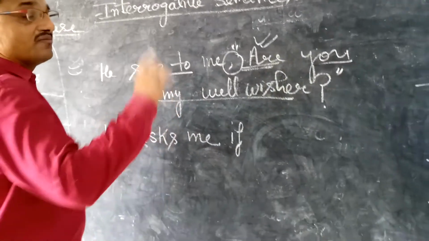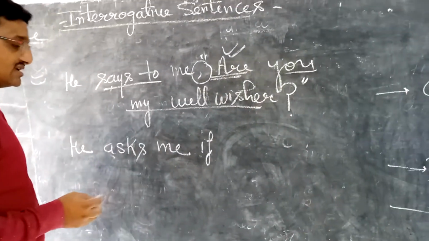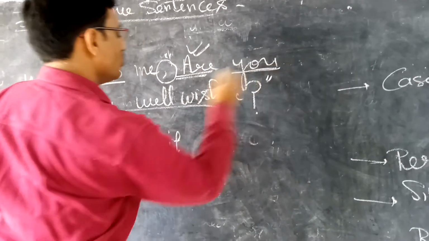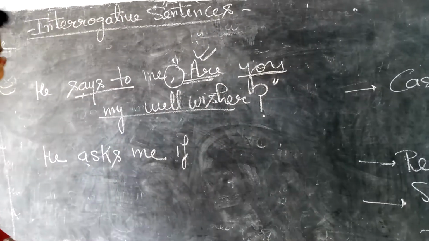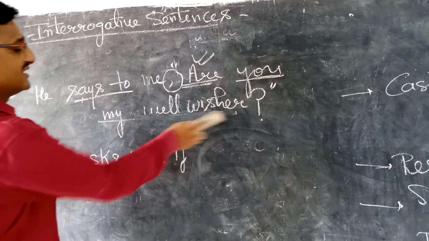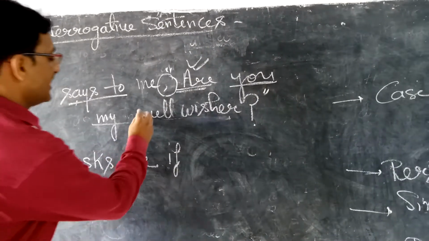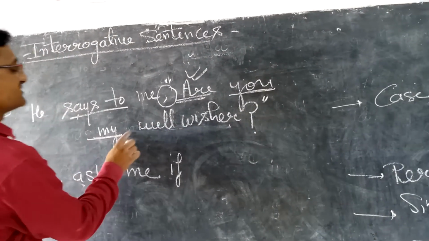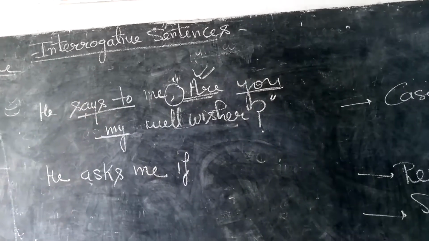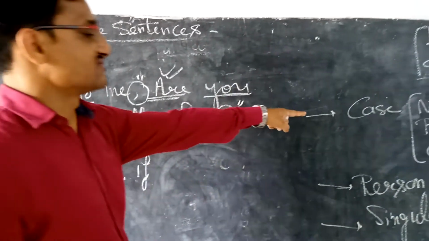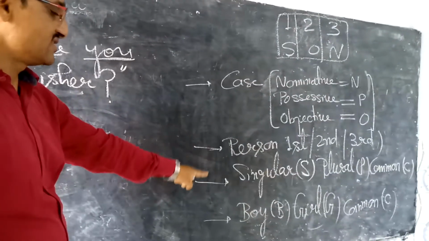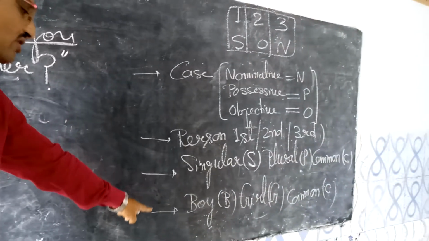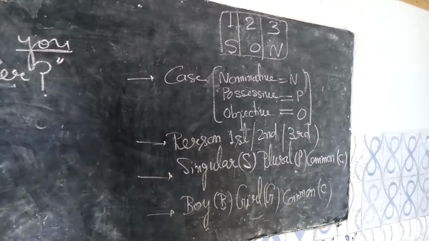Thereafter, one wonderful thing I am telling you, students: underline the pronouns, as we had done in the previous video. First of all, underline the pronouns, and mark here. How do we mark? In this way: first of all case, then person, then singular or plural, then boy or girl, or common.